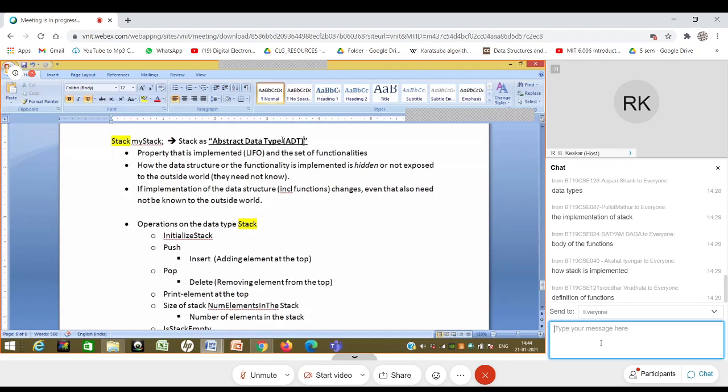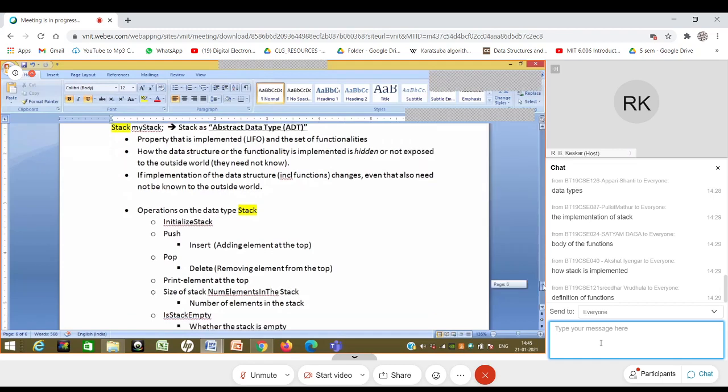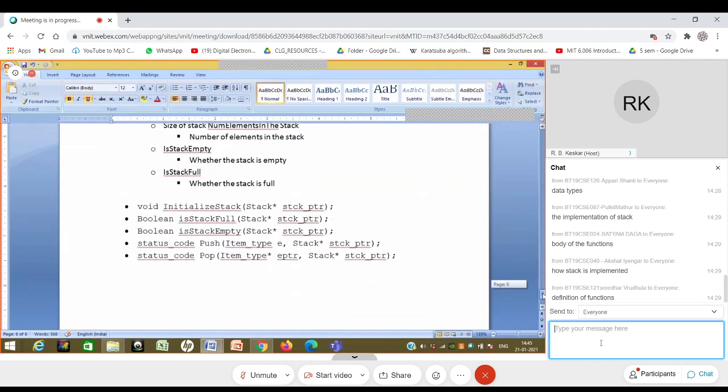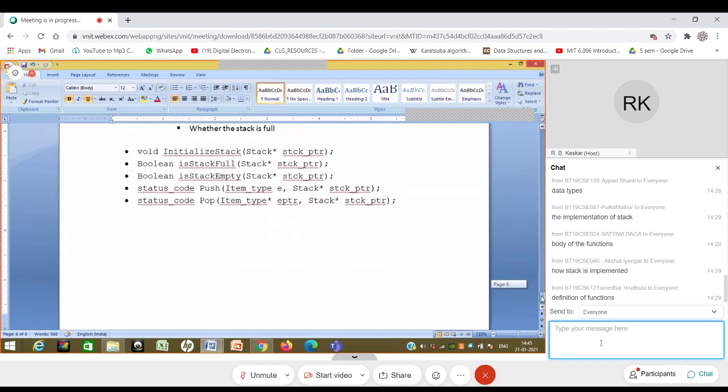So any question, any issue at this point in time? No? Okay, so I assume this particular part has been understood. With the remaining time, we'll quickly take a few examples or applications of stack.